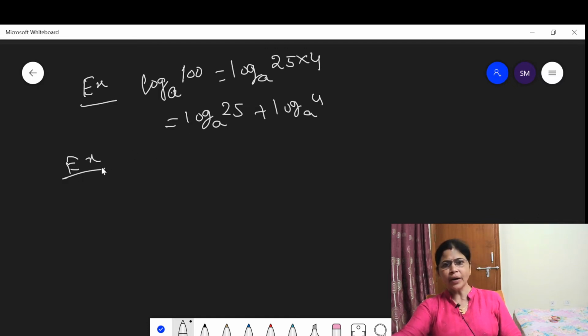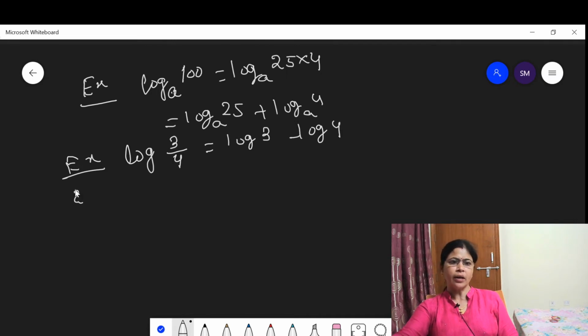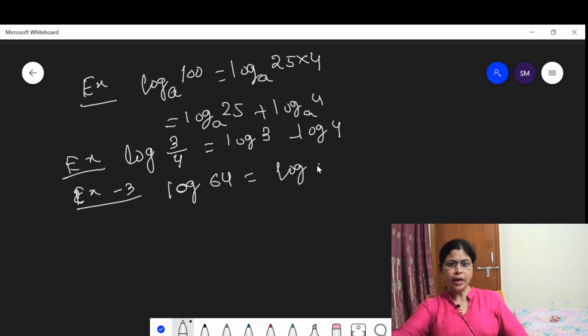Now recall property 2, law 2. According to law 2, logarithm of 3 upon 4 can be written as logarithm of 3 minus logarithm of 4. Now let us recall property 3. Law 3 says, suppose logarithm of 64. 64 can be written as 2 to the power 6.